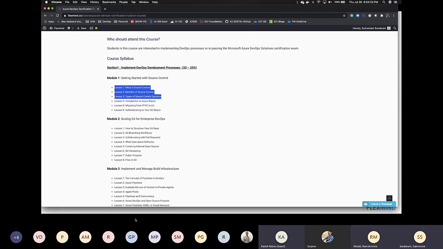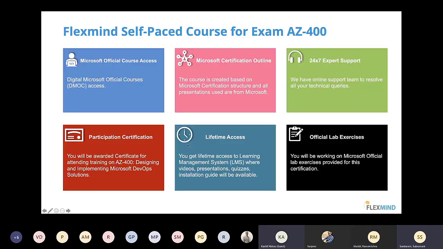Good. So now coming back to this, you will have this official Microsoft access, and the course outline which is given from the Microsoft side, and you will obviously have 24/7 expert level support from FlexMind, and your participation certificate, and then lifetime access and official lab exercises which I was mentioning to you about, which are given from the Microsoft site as well.